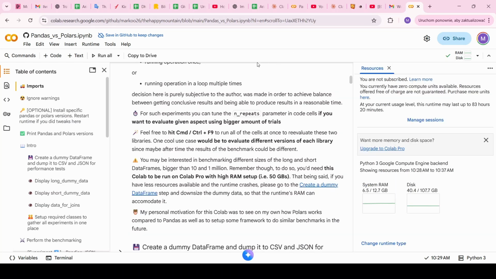Currently you can see for RAM that I used half of it, so 6.4 out of 12.7. This is the current usage, but if you see that you have more than 12 gigabytes of RAM, you can safely increase the parameters I will cover in a second.